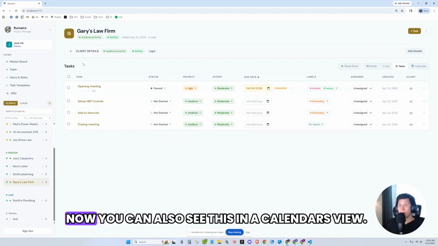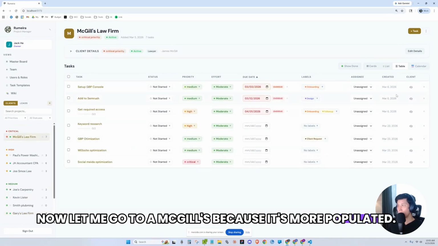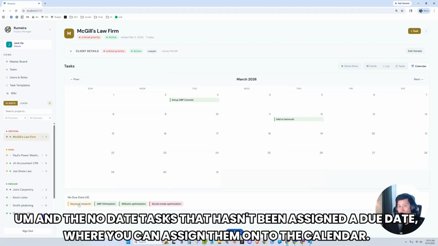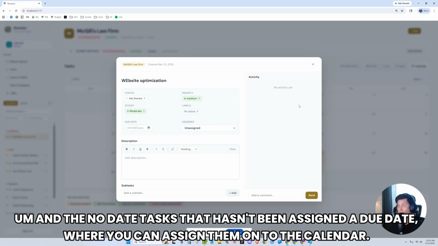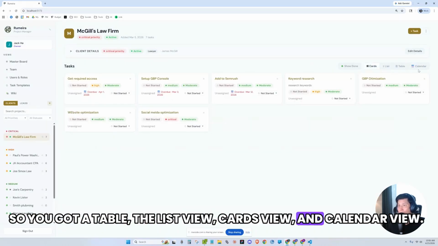Okay. Now you can also see this in a calendar view. Now, let me go to McGill's because it's more populated. So you can see the calendar view of all the tasks that are in the calendar and the no date tasks that haven't been assigned a due date, where you can assign them onto the calendar. So you got the table, the list view, cards view, and calendar view.